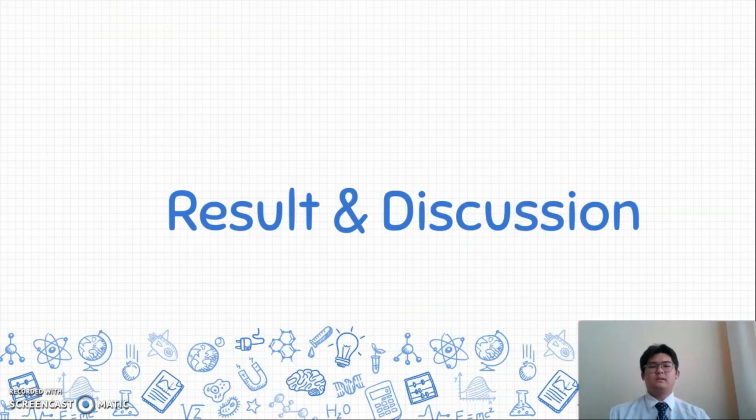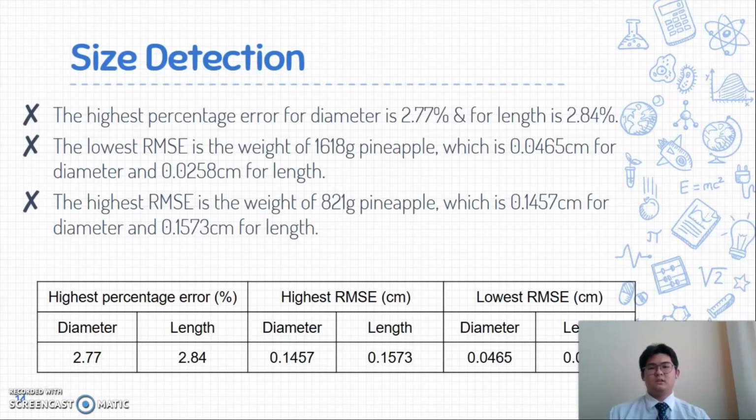Next is the result and discussion. The first is the size detection. The highest percentage error for the diameter is 2.77% and for the length is 2.84%. The lowest RMSE is for the 1618 gram pineapple, which has 0.0465 cm for the diameter and 0.0258 cm for the length. The highest RMSE is for the 831 gram pineapple, which has 0.1457 cm for the diameter and 0.1573 cm for the length. Since the percentage error is very low, we can assume that the result is reliable.